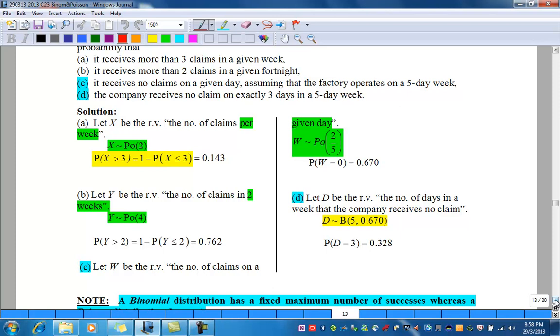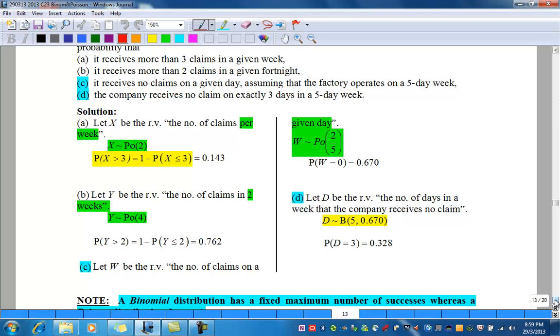Now, Part D is related to Part C. Given that the company receives no claim on exactly 3 days in a 5-day week, we need to define a new random variable, D, which is the number of days in a week that the company receives no claim. This distribution is now a binomial.